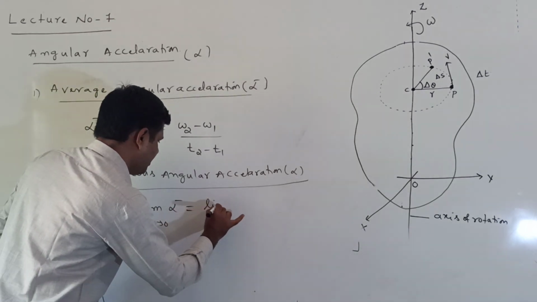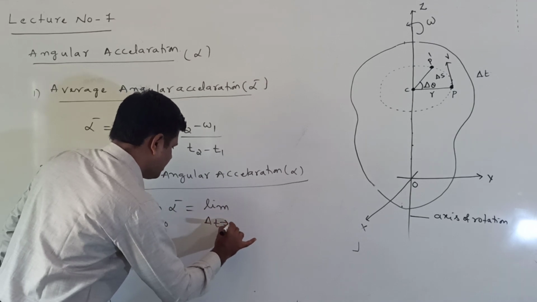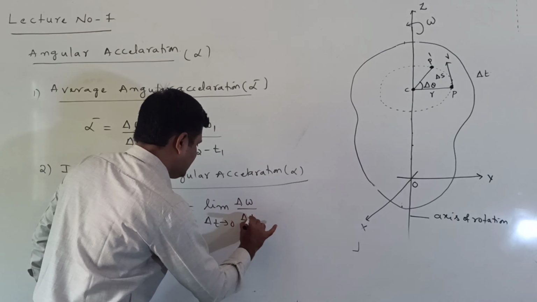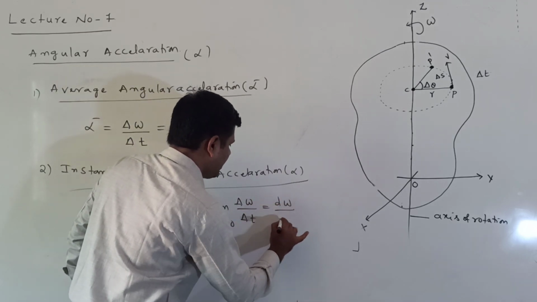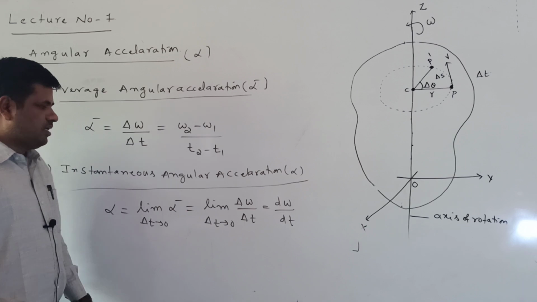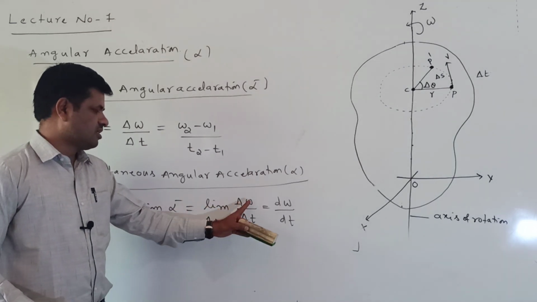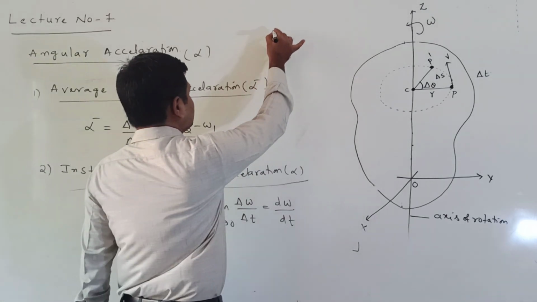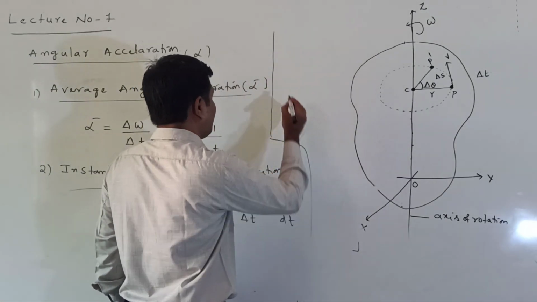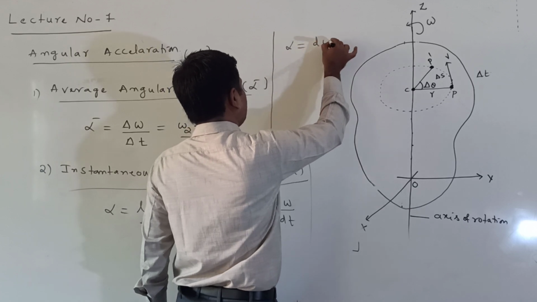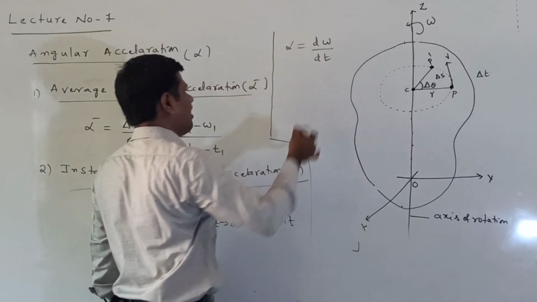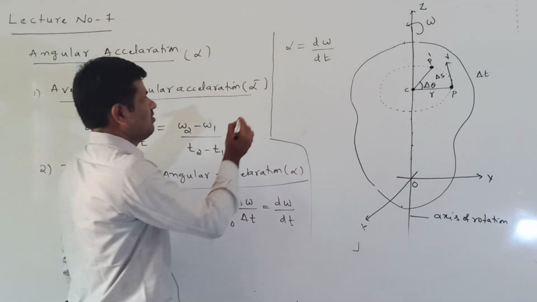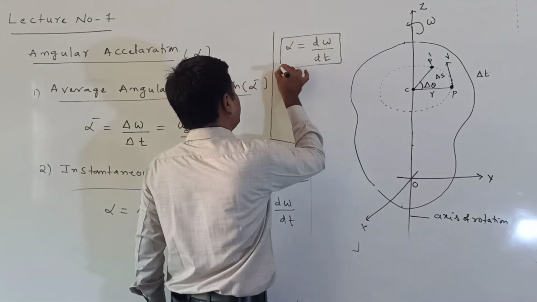From this we write limit delta t tends to 0 of delta omega by delta t, which can be written as d omega by dt. So alpha is equal to d omega by dt. This alpha is called the instantaneous angular acceleration.